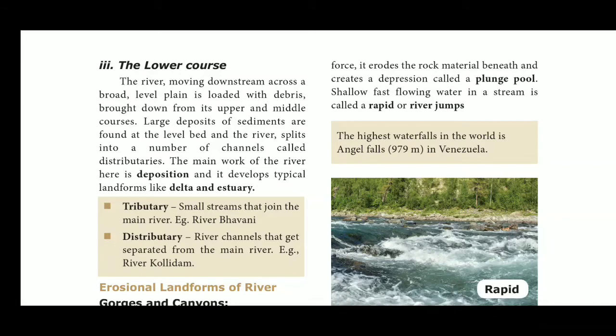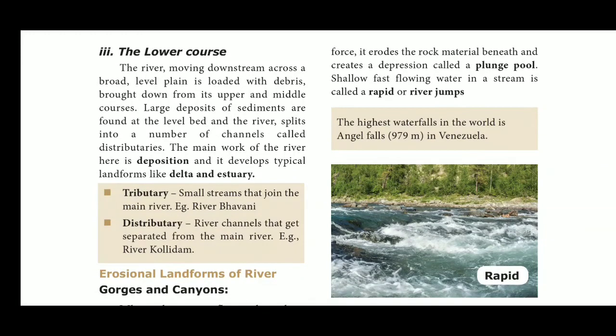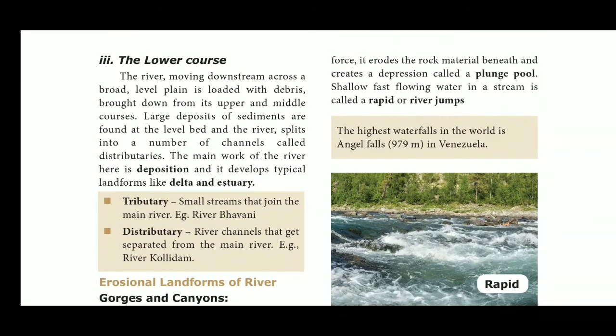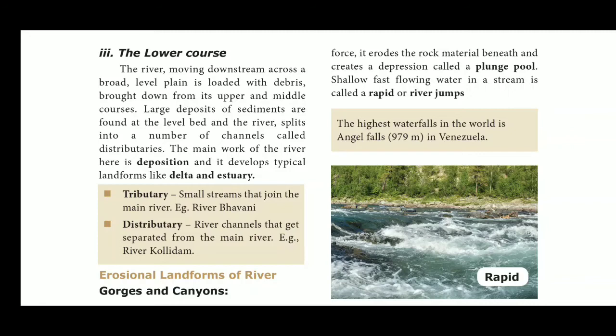The lower course is the stage of old age. It is a deposition dominance stage. The river starts to flow through a broad level plain with heavy debris brought down from the upper and middle courses. Vertical erosion has almost stopped and lateral erosion still goes on. The work of the river is mainly deposition, building up its bed or forming an extensive floodplain. The main work of the river here is deposition, and it develops landforms like delta and estuaries.